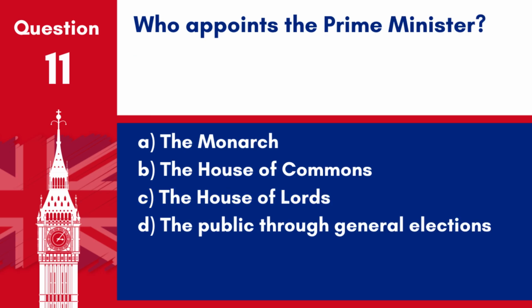Question 11. Who appoints the Prime Minister? A. The monarch. B. The House of Commons. C. The House of Lords. D. The public through general elections. Answer A. The monarch. The Prime Minister is appointed by the monarch, usually the leader of the party that has the most seats in the House of Commons.